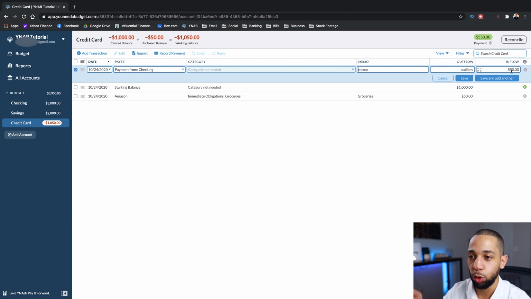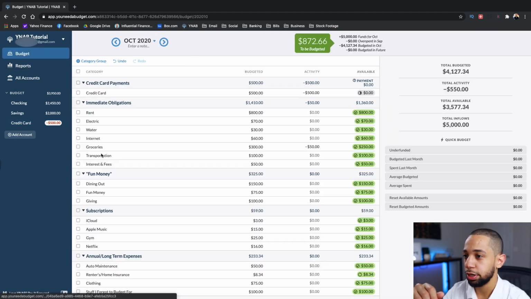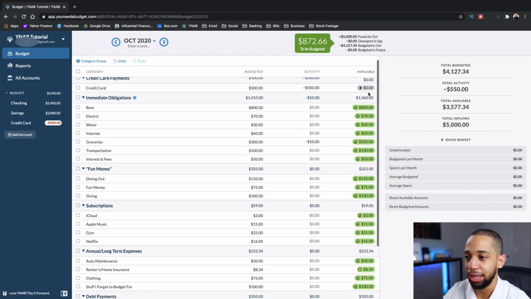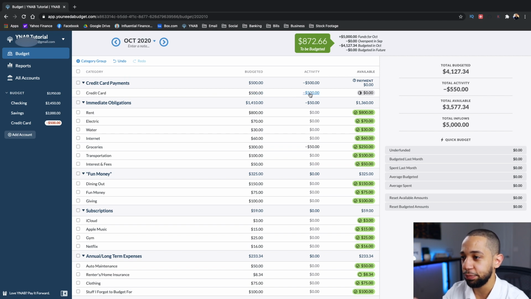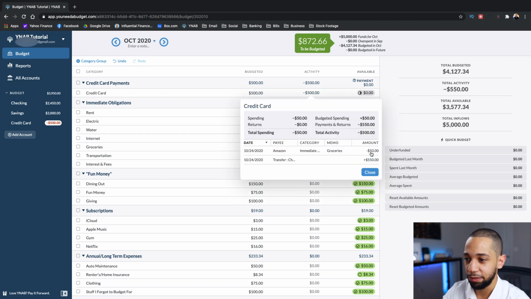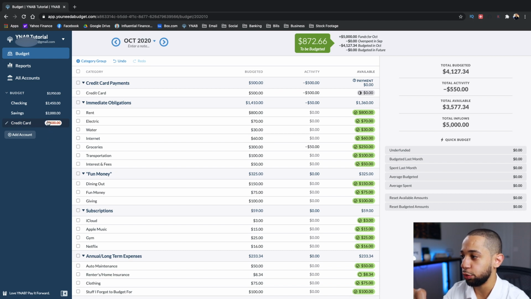And if you see here, it'll automatically populate for you the amount of money that you have available to pay towards your card. This $550 is made up of the money that we budgeted to pay off our original credit card debt, plus the $50 that we spent on Amazon groceries. So we'll go ahead and hit save for now, go back to our budget screen, and as you can see here, since we've made that payment already, it has gone to zero. We have an activity of minus $500, which is the minus $50 that we spent on groceries, plus the $550 that we just paid to it. And we have the balance that has decreased over on the left here.